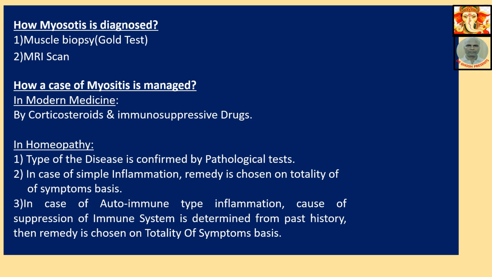How is a case of myositis managed? In modern medicine, they only give corticosteroid and immunosuppressive drugs. That is, this particular disease is autoimmune, and they are again giving corticosteroid and immunosuppressive drugs. These two medicines will add injury to your already diseased condition. The disease is autoimmune, and they are giving corticosteroid and immunosuppressive drugs, that is, they will also attack the immune system.